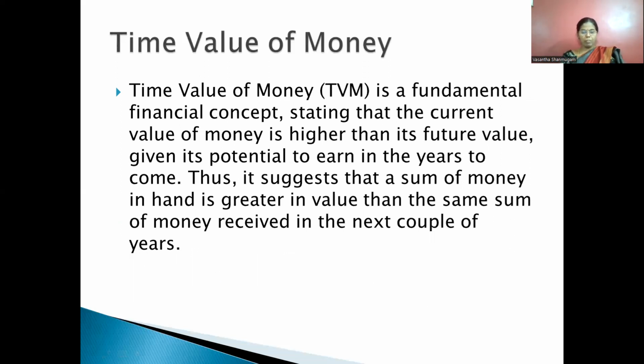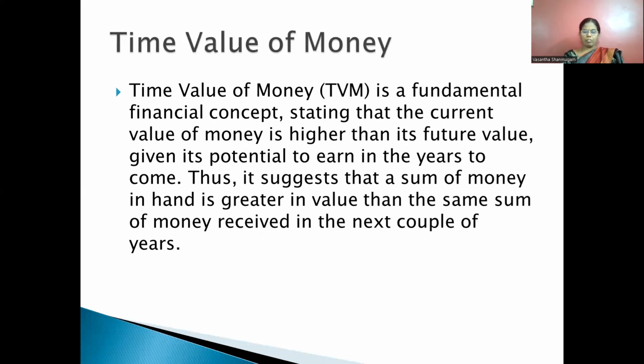Cash flows at different points in time cannot be compared and aggregated. See, first year we are receiving 5,000. Second year we are receiving 5,000. Third year we are receiving 5,000. Assume like that. Whatever value of money you are receiving in the first year will not be equal to the value of money you are receiving in the third year. This difference is called the time value of money. That's why I'm telling you, cash flows at different points in time cannot be compared and aggregated.